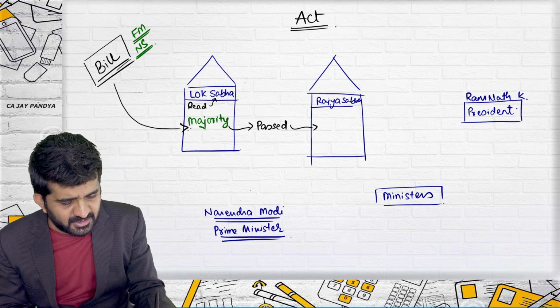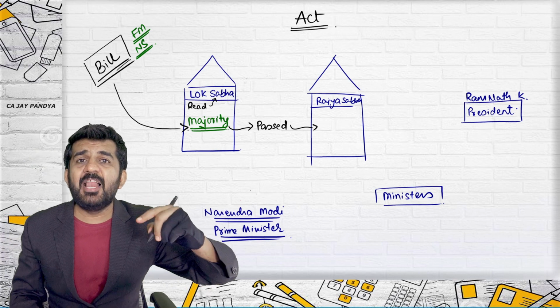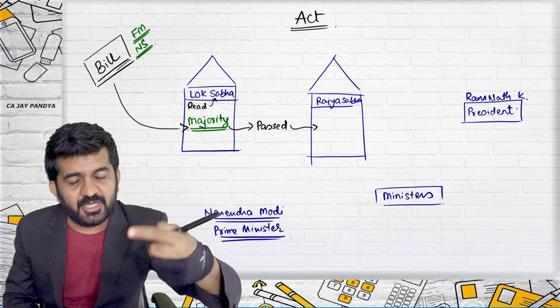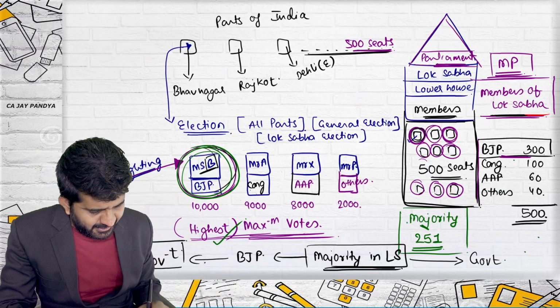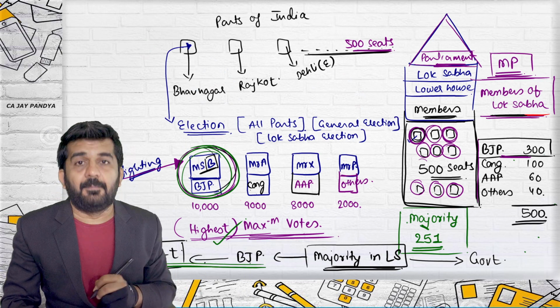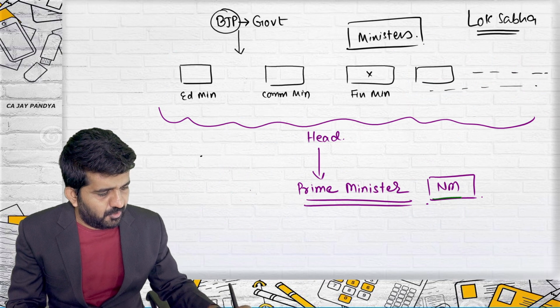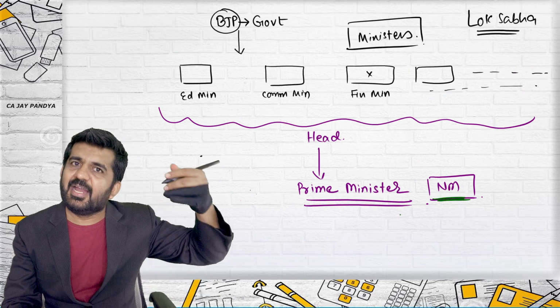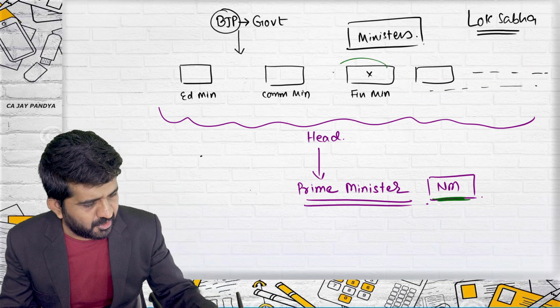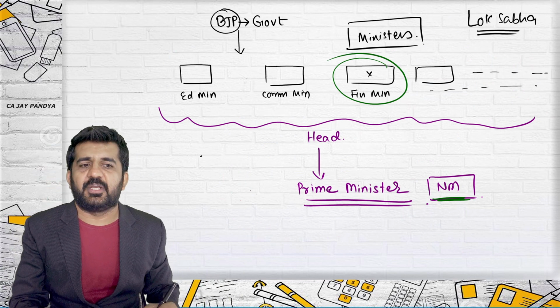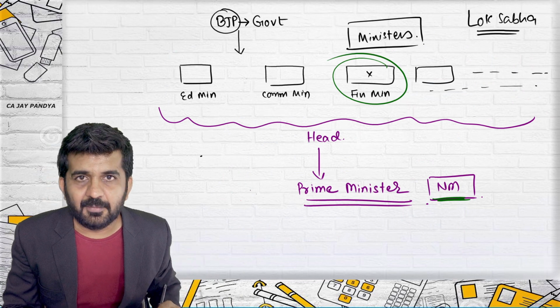Now try to understand this. If a bill can be passed by majority, practically the government can pass the bill. So practically it will be in the hands of the head of the minister or this particular minister, because she is finance minister and she is presenting the bill.